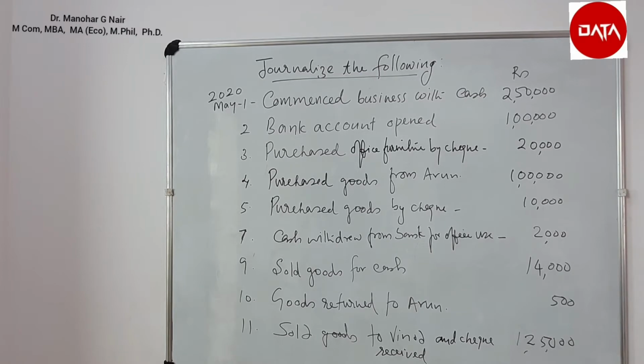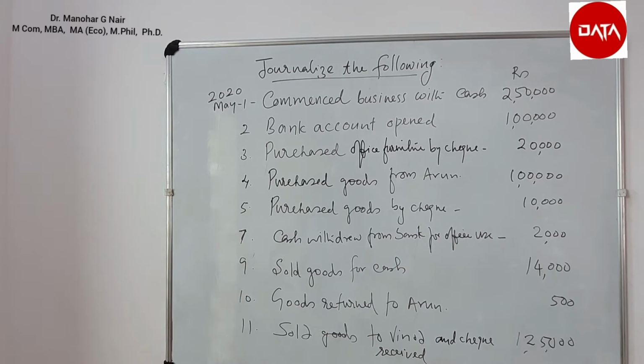Journalize the following. Commenced business with cash rupees 2,50,000 on May 1st, 2020. On May 2nd, bank account opened with 1 lakh rupees. On May 3rd, purchased office furniture by check rupees 20,000. On May 4th, purchased goods from Arun for 1 lakh rupees.